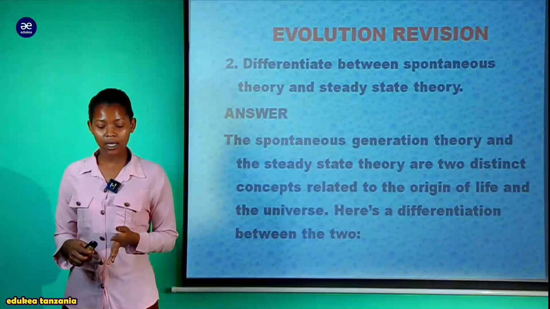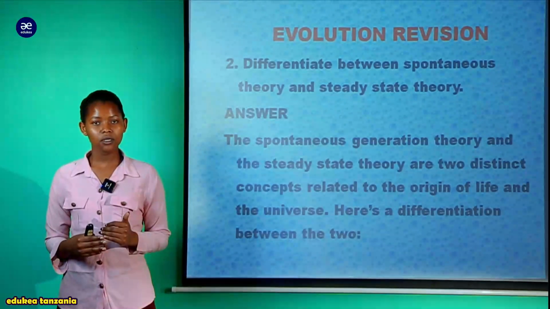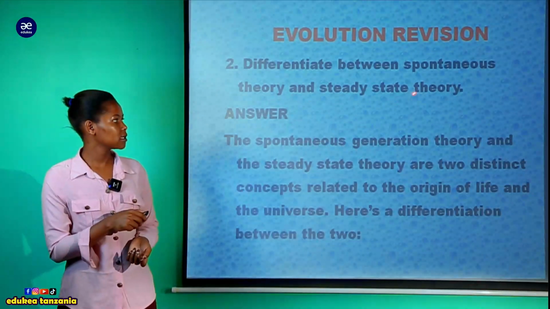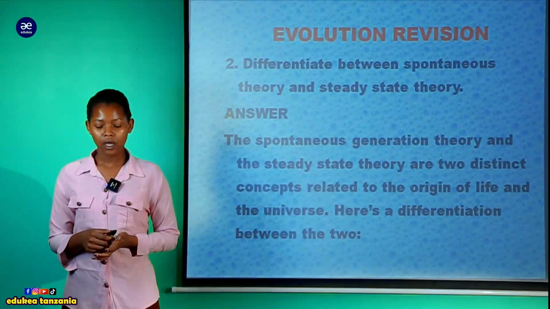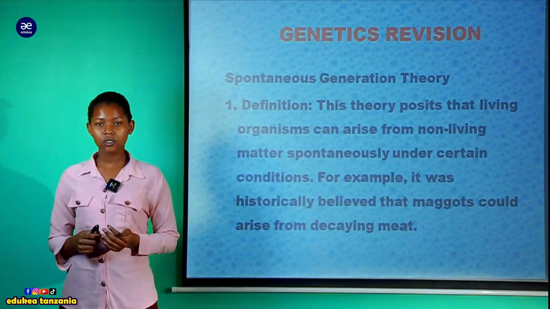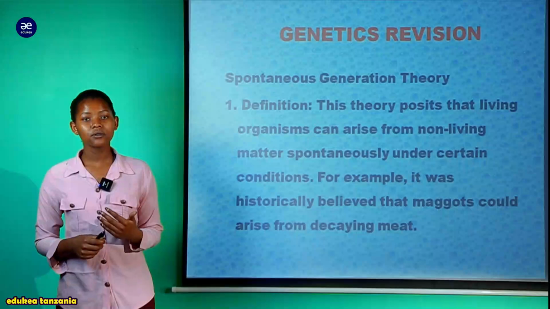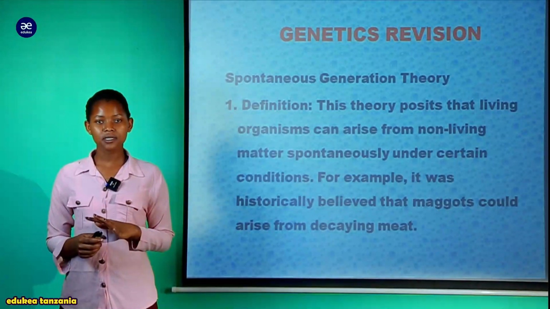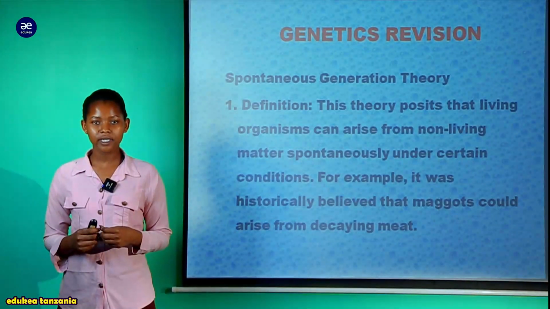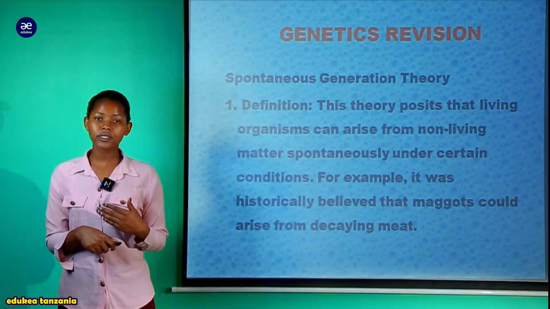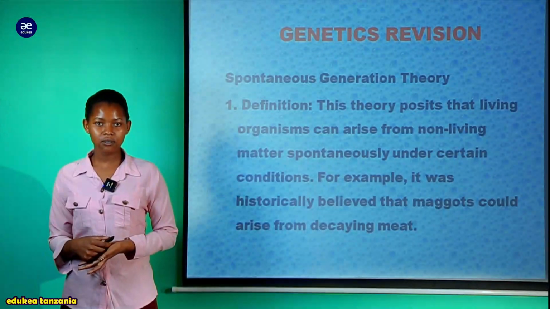We are going to look at the difference between these two theories, the spontaneous generation theory as well as the steady state theory. As we can see, my dear student, we will start with the spontaneous generation theory. Then we will look at the other side, the steady state theory, and we will see their difference. We'll start with the definition, and also see the definition of steady state theory.